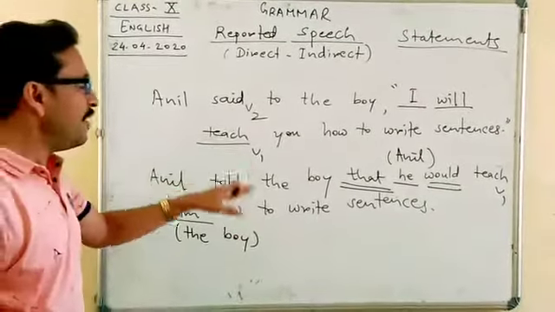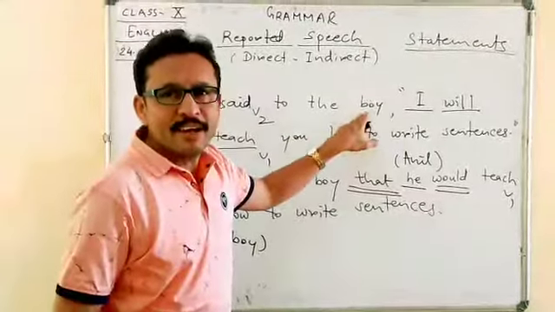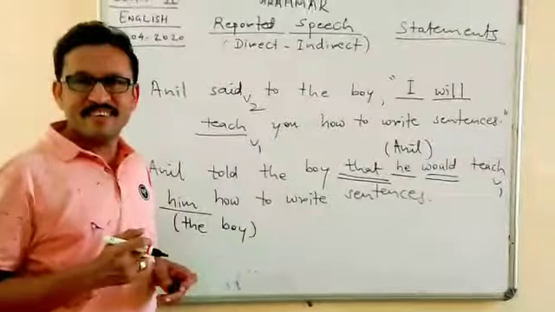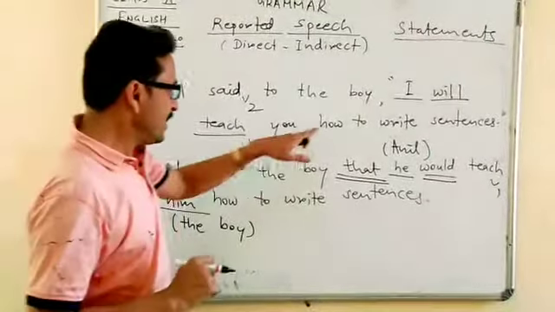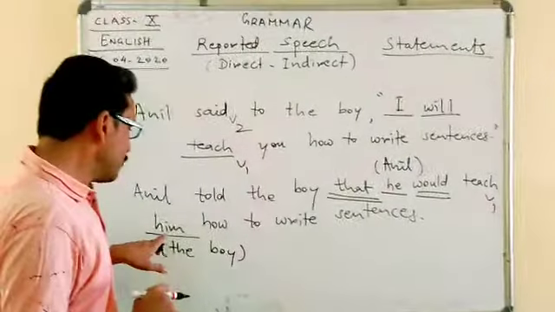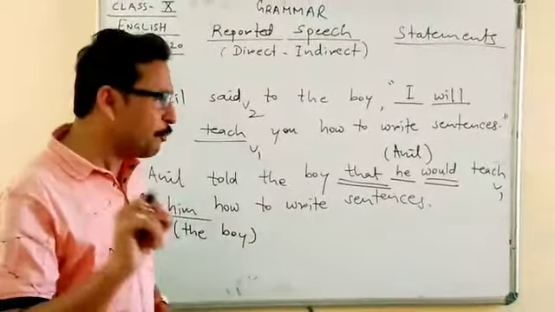Suppose instead of boy, the person was a girl, then it would have become her. How to write sentences? Now again, one important point.